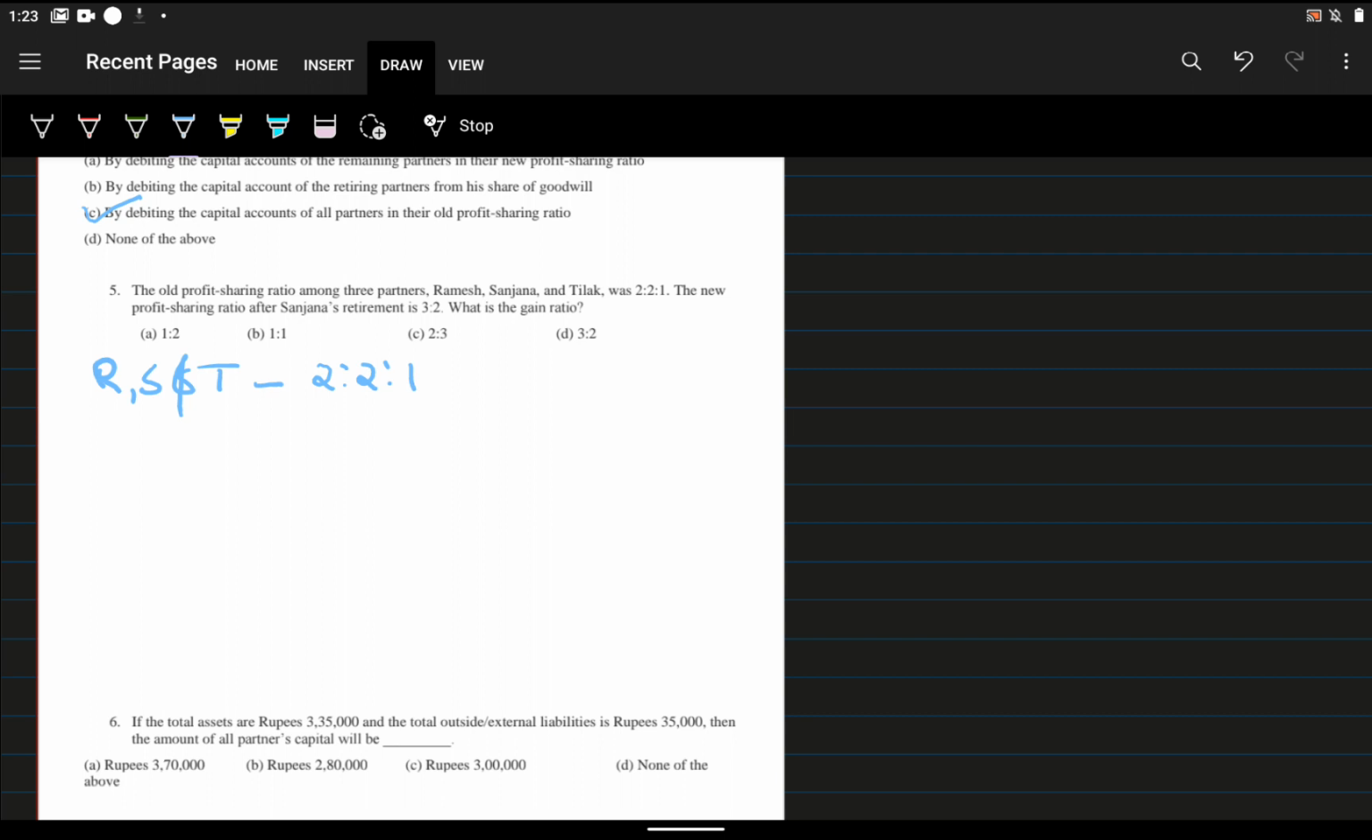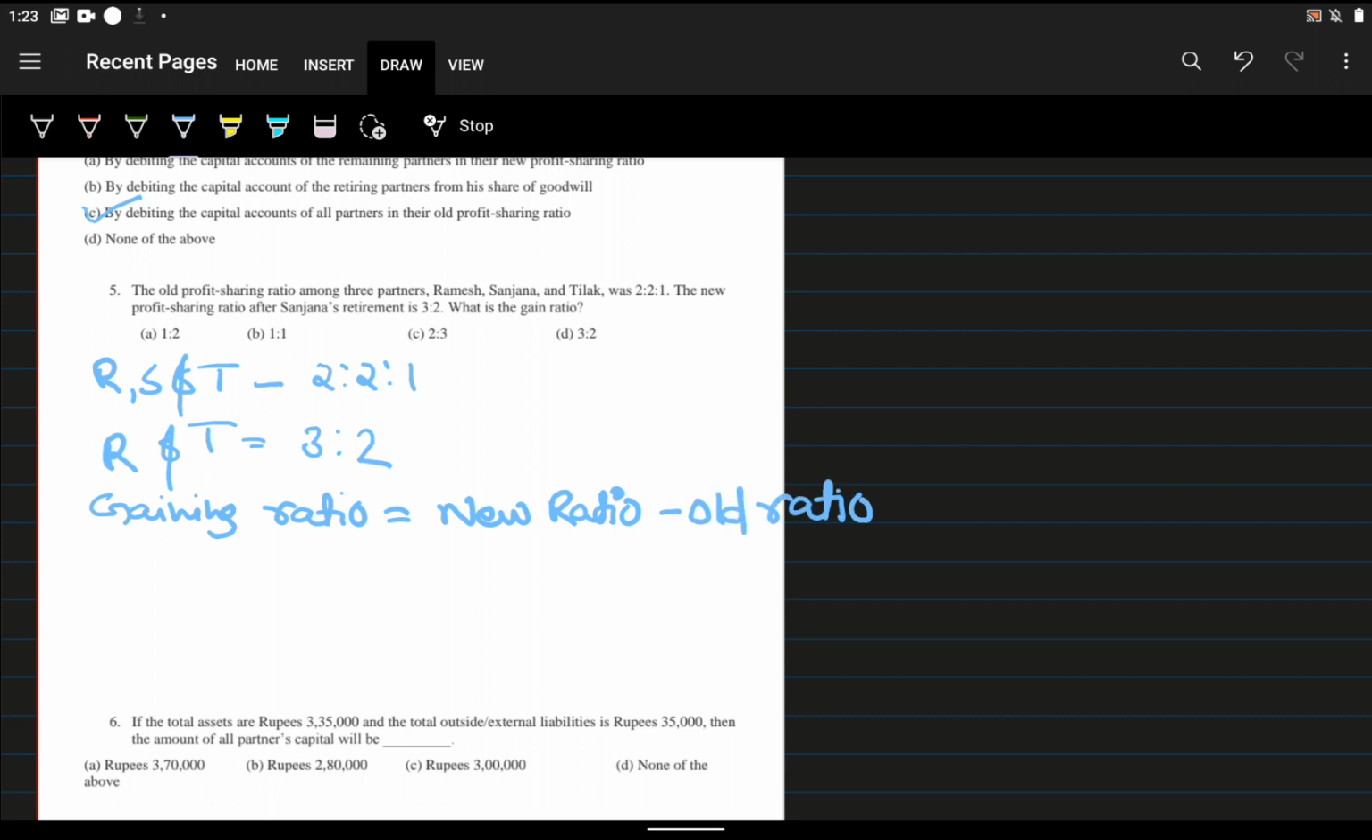After Sanjana's retirement, their new ratio of R and T, not S, is 3:2. Okay, then how can we find the gaining ratio? Gaining ratio is equal to new ratio minus old ratio.